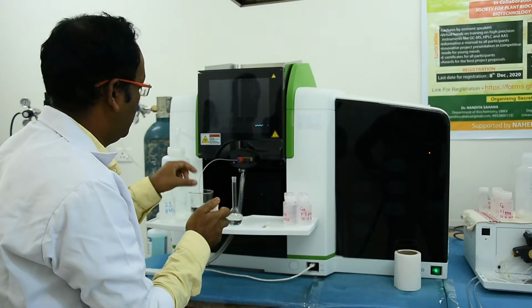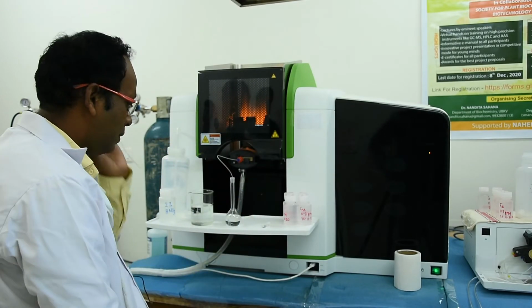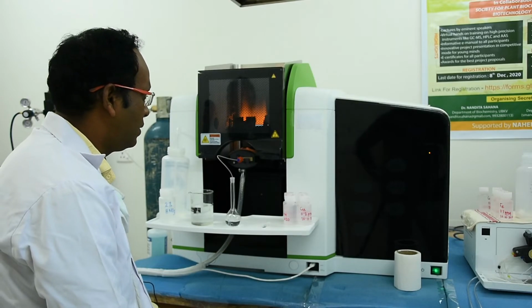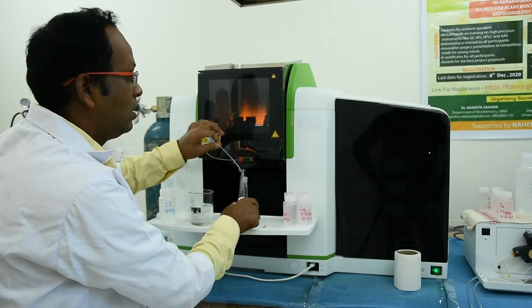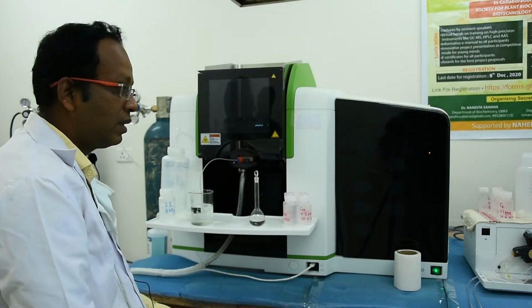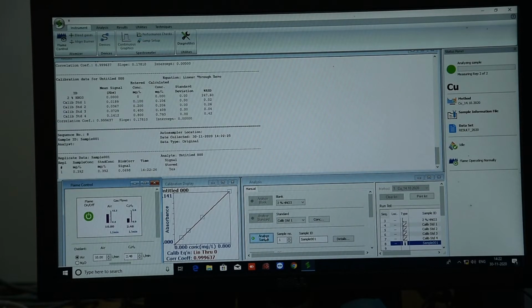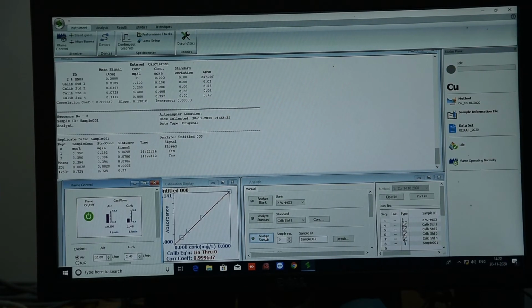Finally, we have to run for sample analysis. In a similar way, we have to click on analyze sample, and here we will get the result. Here you can see the concentration is 0.394 ppm.